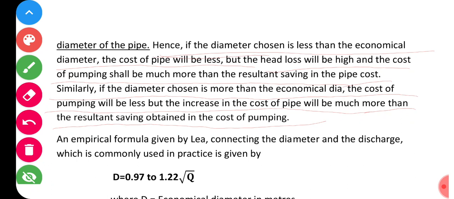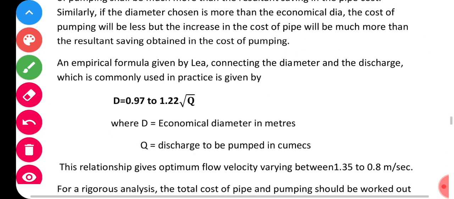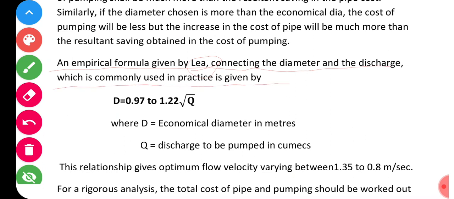To determine this, an empirical formula is used. An empirical formula given by Lea, the name of a scientist, connecting the diameter and the discharge, which is commonly used in practice, is D equals 0.97 to 1.22 times the square root of Q. Here Q is the discharge and D is the economical diameter in meters.